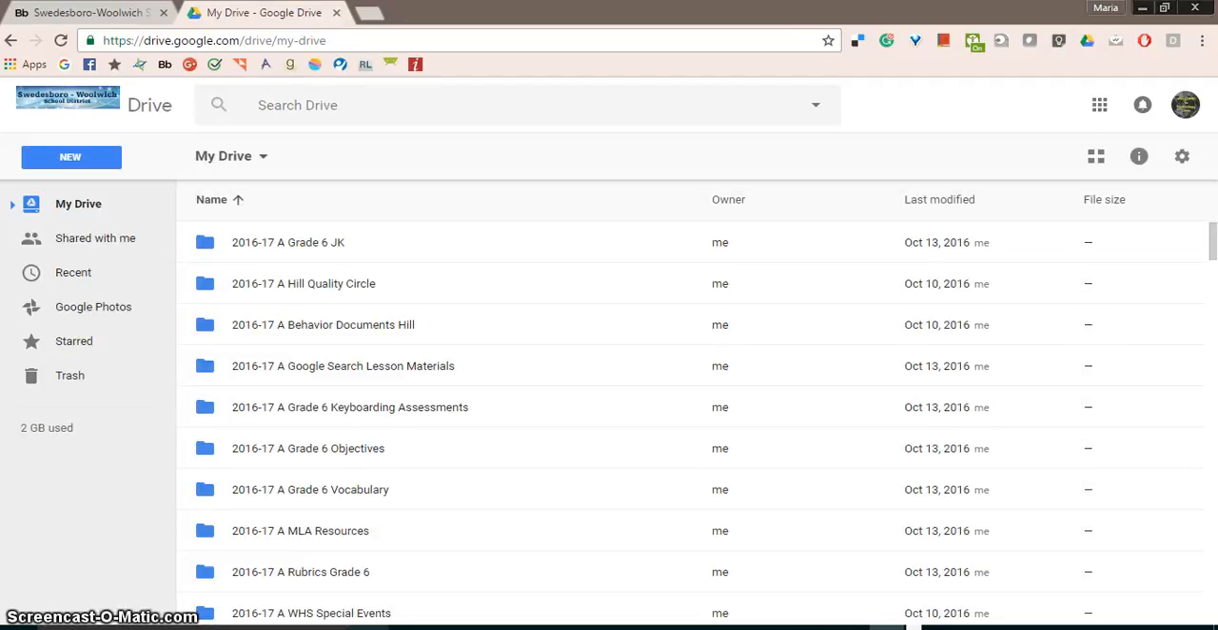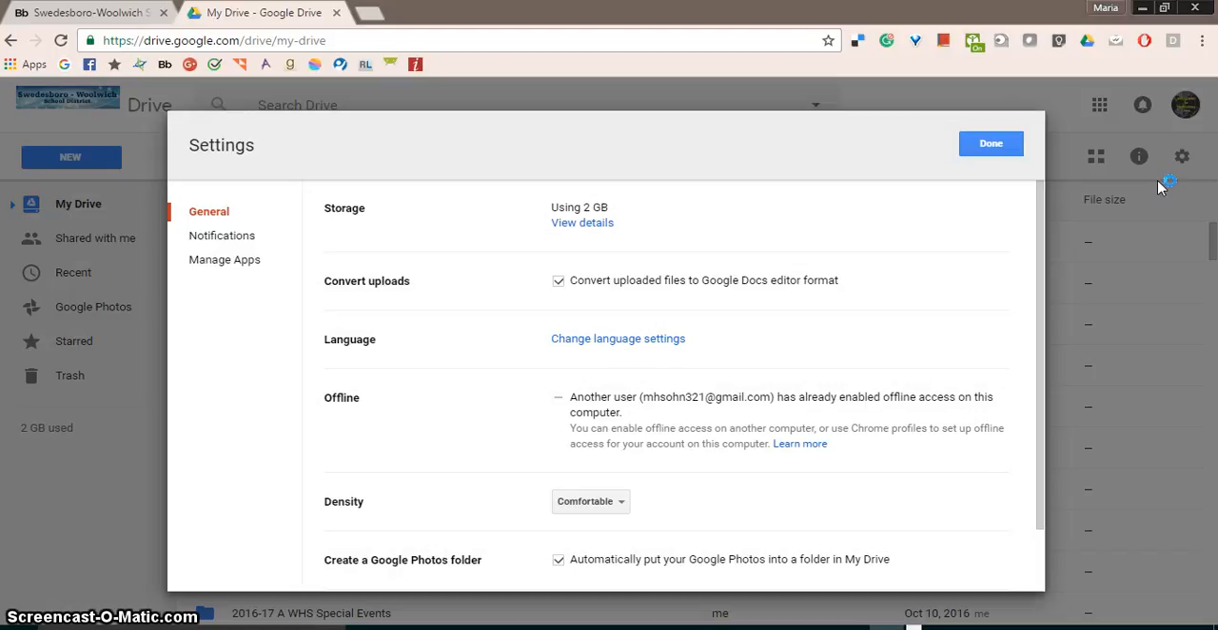One of the first things you want to do in getting started with My Drive is to go to Settings. Click on Settings, and the second choice, Convert Uploads. Make sure you check off Convert Uploaded Files to Google Docs Editor Format. This will allow any document that you upload into Drive to be edited within Drive. That means that if you have a Word document or an Excel spreadsheet, you will be able to use the Google tools in order to edit it and revise it.